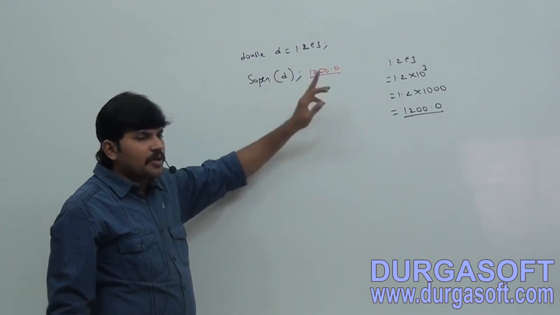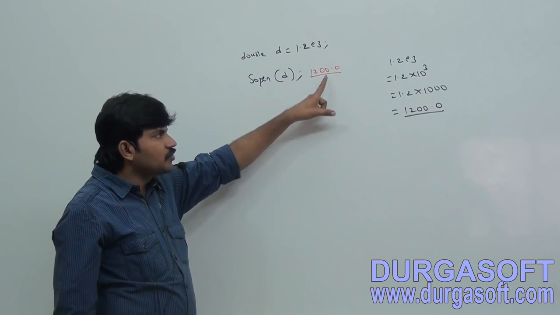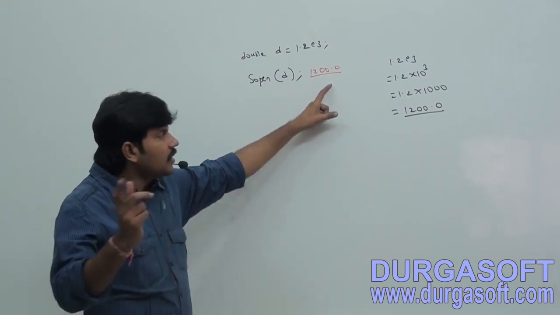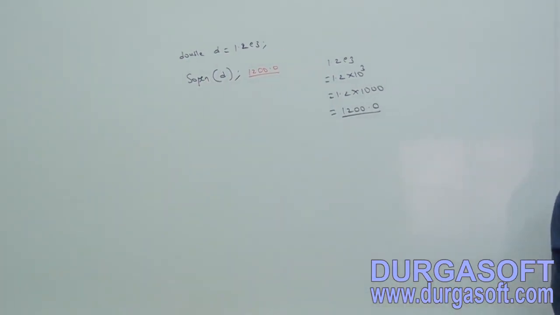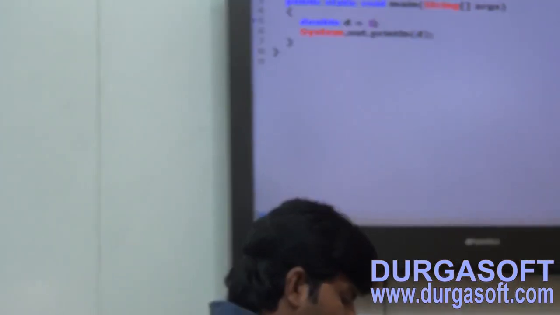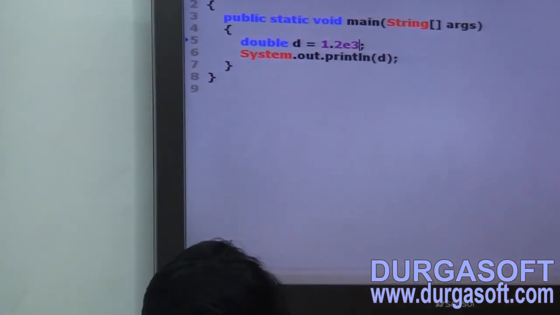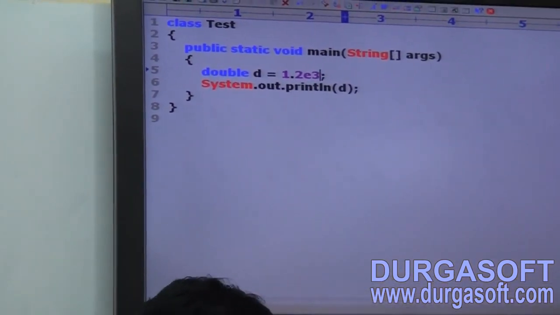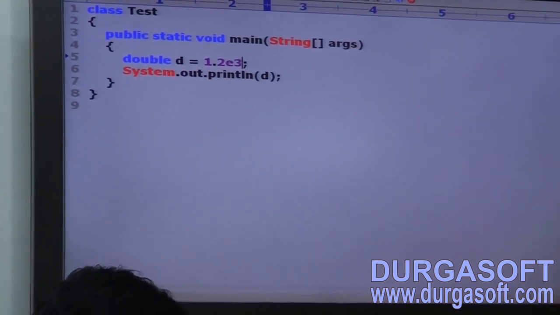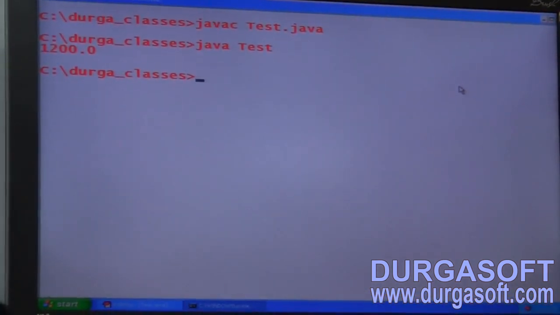If we specify it in exponential form, this is how it is going to be evaluated. Now let me cross check, is it valid or not. Double d is equal to 1.2 E3, SOP of d. Have a look once. Now see this point well. So 1200.0. I hope it is clear for you, right?